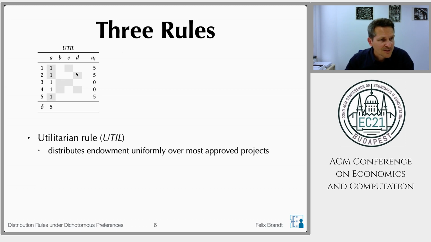And now it turns out that project A is most popular. It's approved 3 times, whereas the other projects are just approved 2 times. So the entire endowment of 5 will be spent on the first project A. Okay.